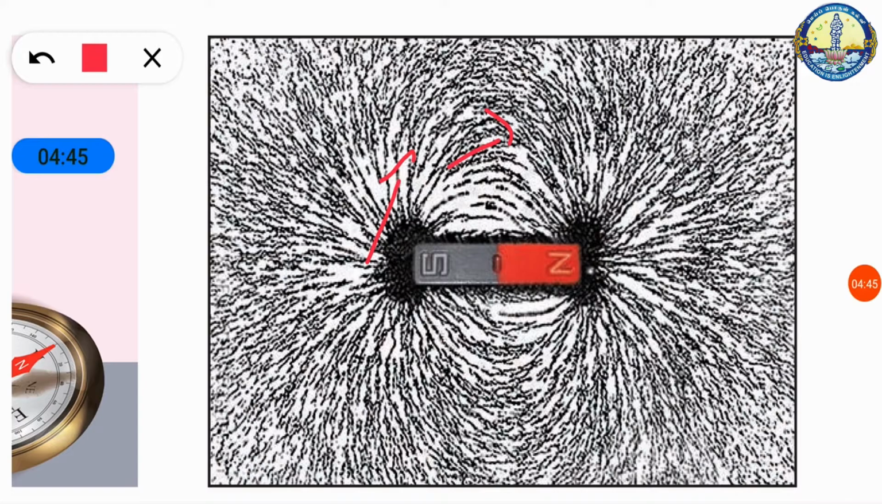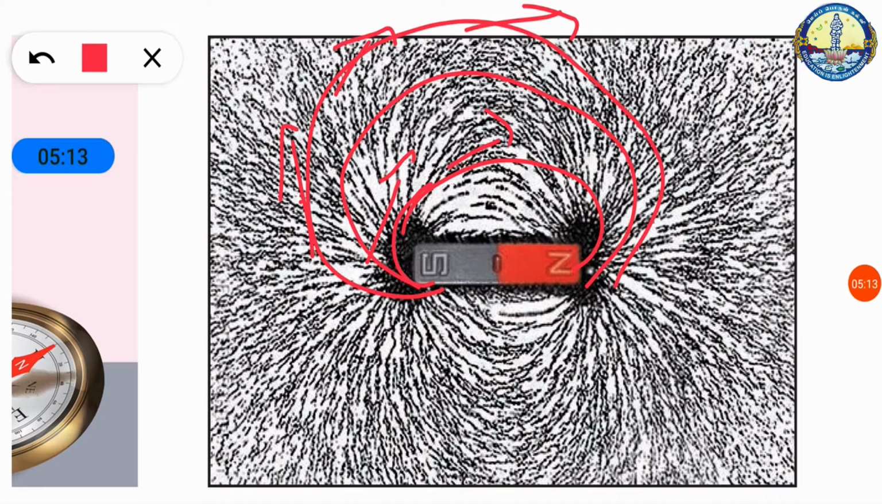That means the magnetic field line is like a curve. At any point on the curve, if you draw a tangent to the field line, that is the direction of the magnetic field. The magnetic field lines never intersect each other. Otherwise, the magnetic compass needle would point towards two directions, which is not possible.